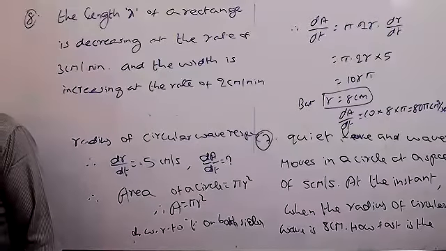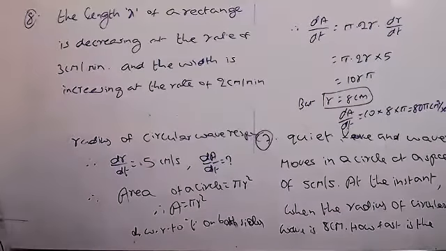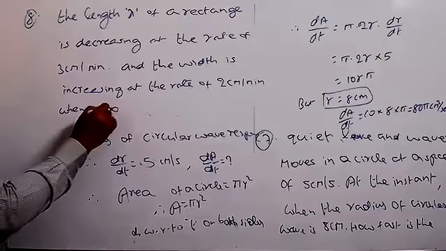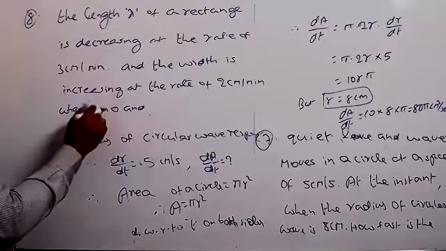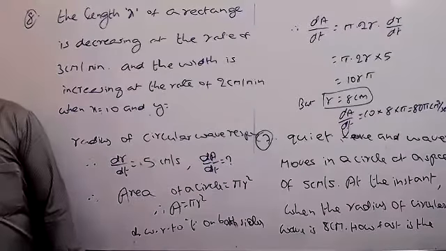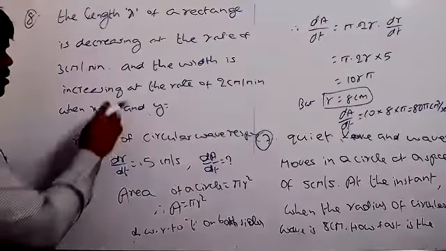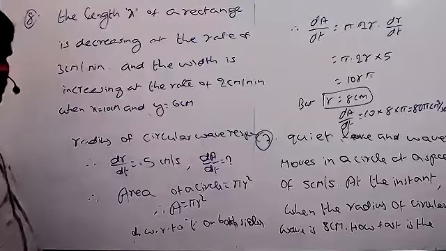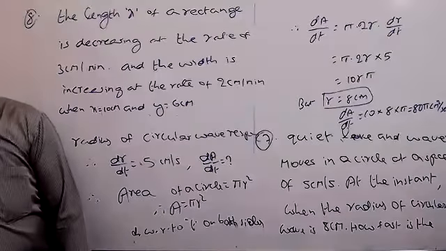When x equal to 10 centimeter and y equal to 6 centimeter. Full stop.